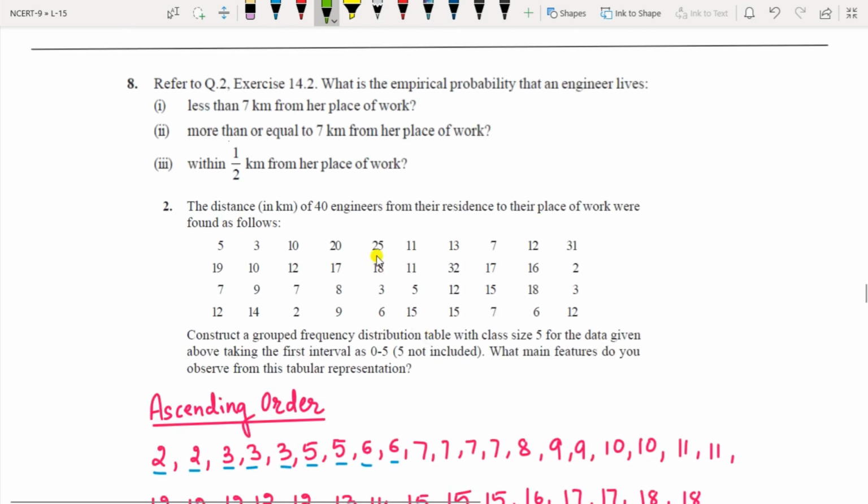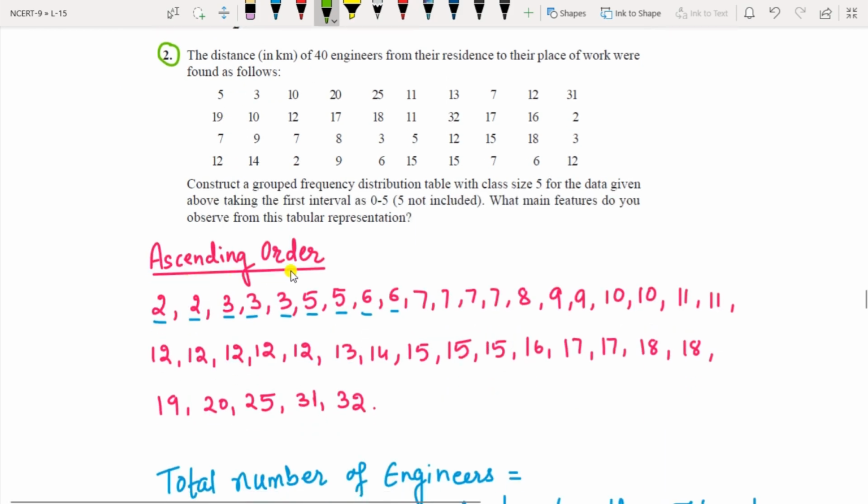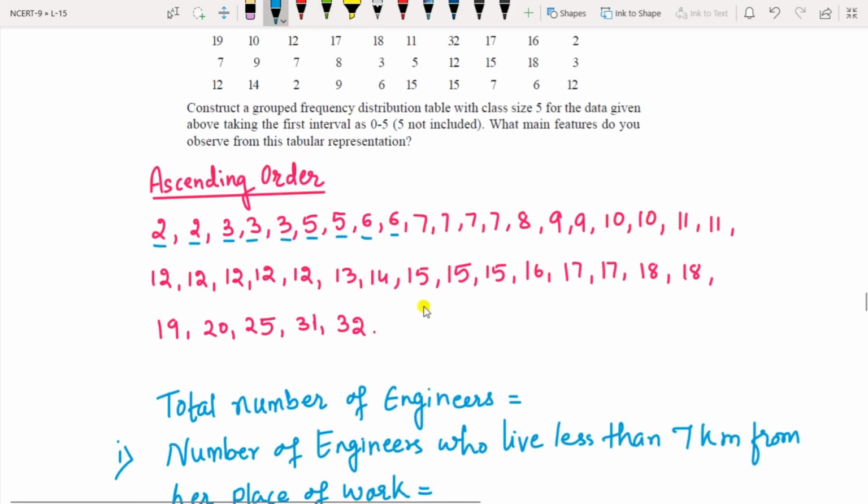Question 8 is again from lesson 14, exercise 14.2. This is the question. Okay. So the distance in kilometers of 40 engineers from their residence to the workplace has been given. So first write those distances in ascending order here. I have written this in ascending order. So the total number of engineers, they have given as 40 in the question.